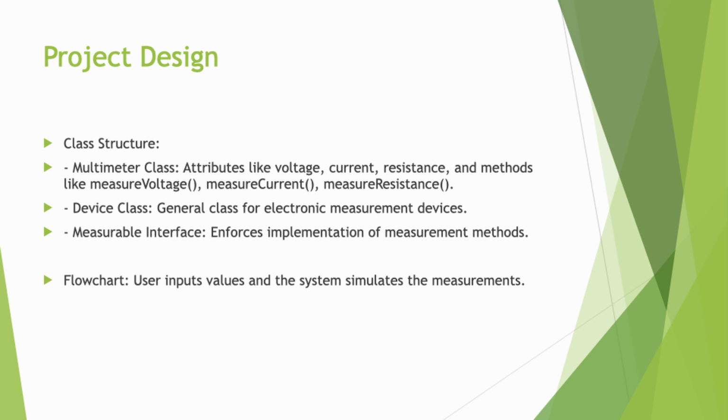Project design. Now let's talk about the design. We constructed the project using the following classes. The multimeter class holds attributes like voltage, current, and resistance, and methods such as measure voltage, measure current, and measure resistance. The device class acts as the general class for any measurement devices. And finally, the measurable interface ensures that the measure methods are implemented across the classes. The flow of the project is very simple. The user inputs values and the system simulates the measurements.